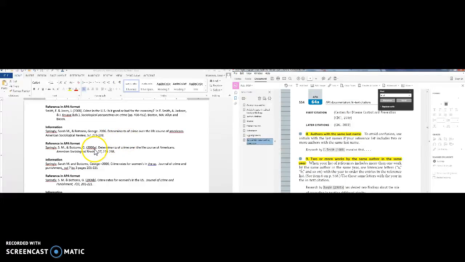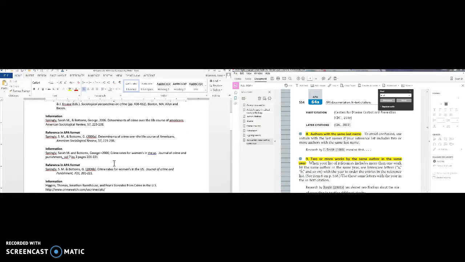Okay. Now, how do I decide which gets A and which gets B? A is the first one I encounter in my paper. B is the second one I encounter in my paper. So let's say I talked a little bit about one of them, that would be A. Then I talked about the other one, that would be B. Then I talked about B 3 more times. Then I talked about A again. They still retain that A and B. Okay, so just whatever one you talked about first gets the A, and the second one gets the B.